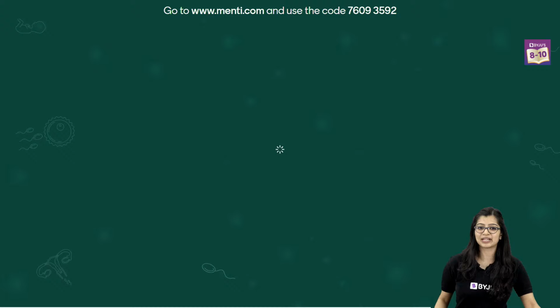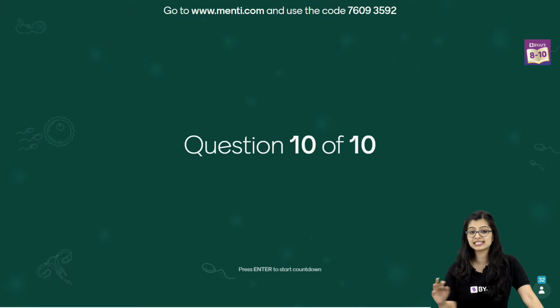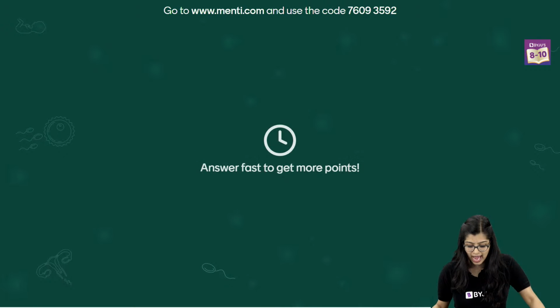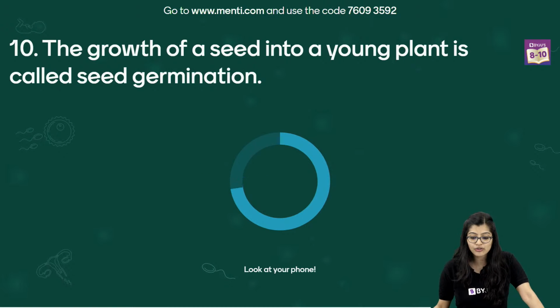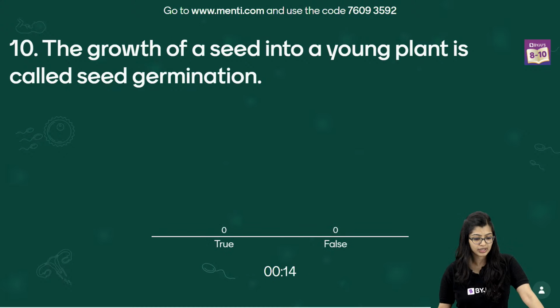Now next up, we have the 10th question. Let's have a quick look at the question. The growth of a seed into a young plant is called seed germination. True or false?